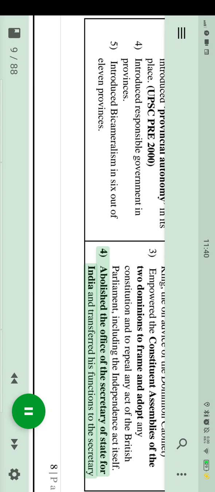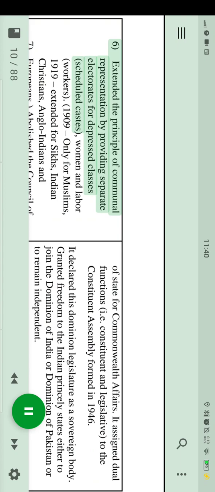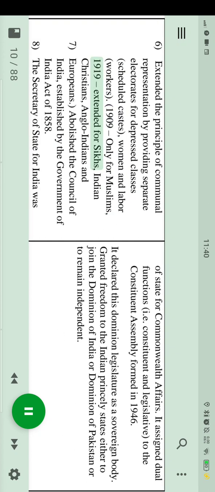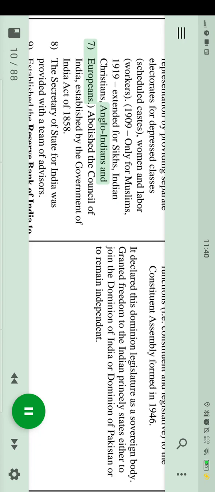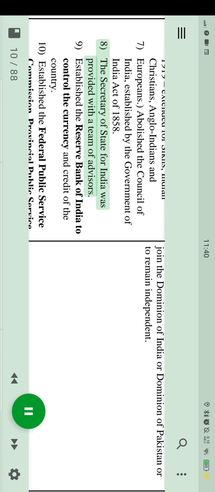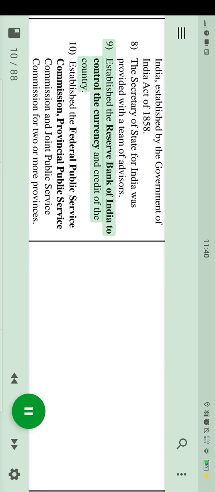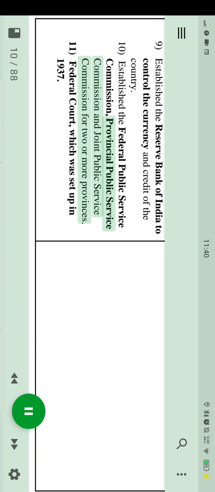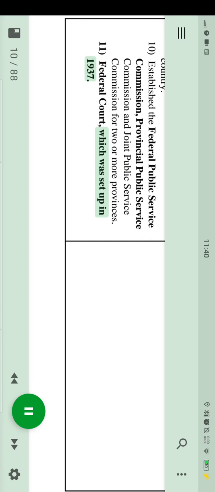The Government of India Act of 1935 extended the principle of communal representation by providing separate electorates for depressed classes, scheduled castes, women and labor workers. In 1909 it was only for Muslims; in 1919 it was extended to Sikhs, Indian Christians, Anglo-Indians and Europeans. It abolished the Council of India, established by the Government of India Act of 1858. The Secretary of State for India was provided with a team of advisors. It established the Reserve Bank of India to control the currency and credit of the country. It established the Federal Public Service Commission, Provincial Public Service Commissions and Joint Public Service Commissions for two or more provinces. It also provided for a Federal Court, which was set up in 1937.